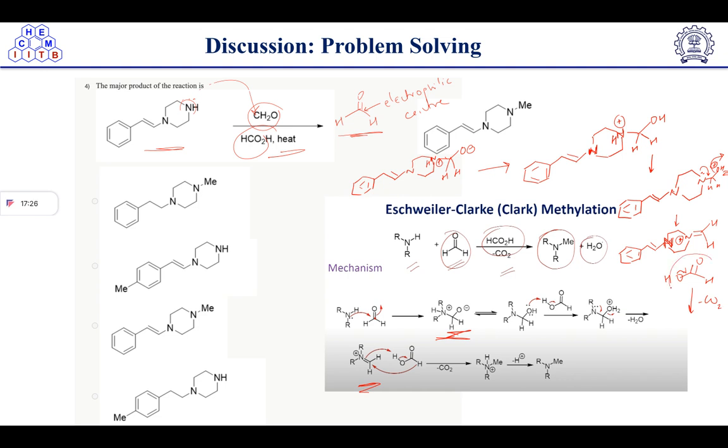When we see that CO2 elimination is taking place, at that time H minus will be released, right? And H plus also. So this H minus will attack on this center, and nitrogen will take the proton, right?